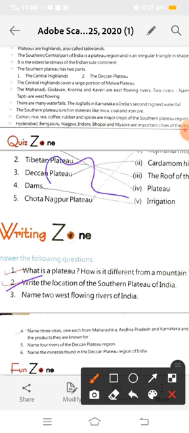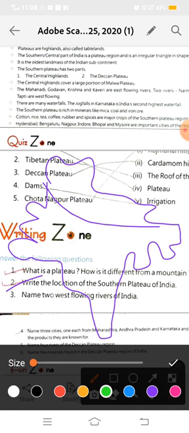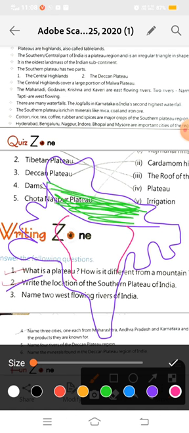This is our map, and this green part is our northern plains. This plateau region extends from the south of the northern plains.